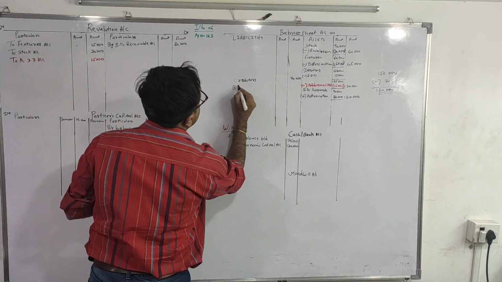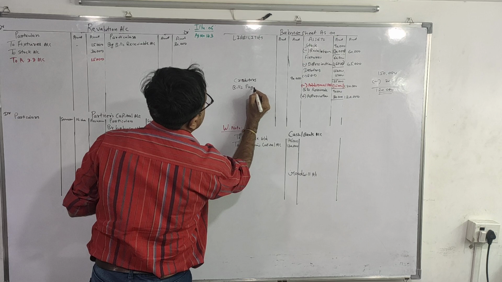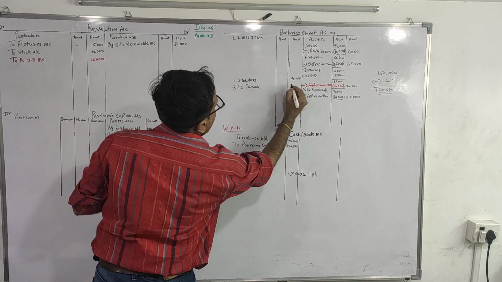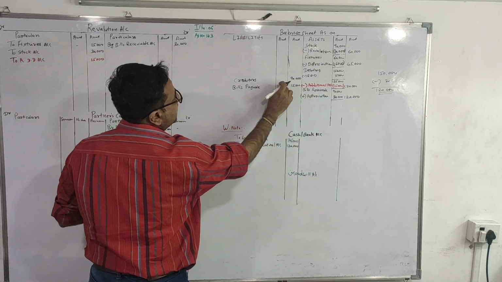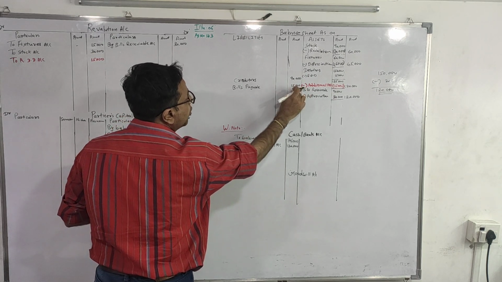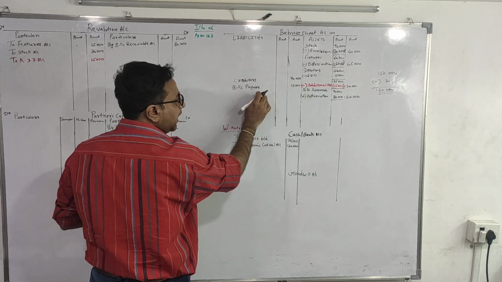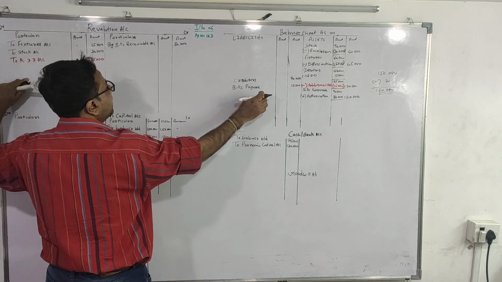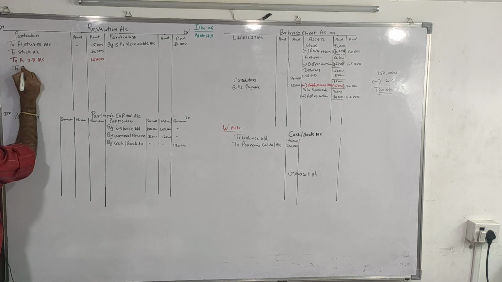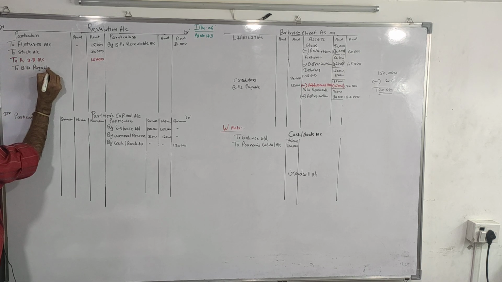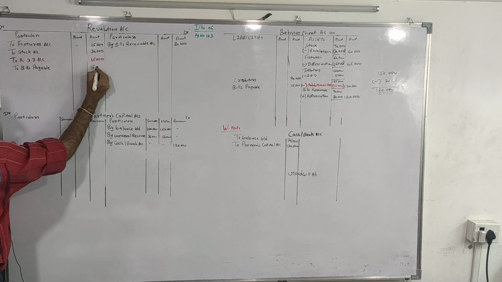Here we will book the bills payable rupees 15,000. As there is no value over here, it is a 0. From 0 we have increased to 15,000. Increasing the value of the liability, it is a loss for the business. So second effect will be revaluation debit to bills payable 15,000.